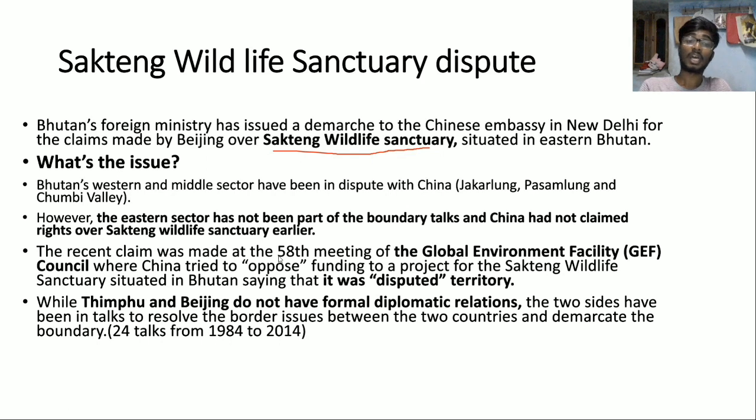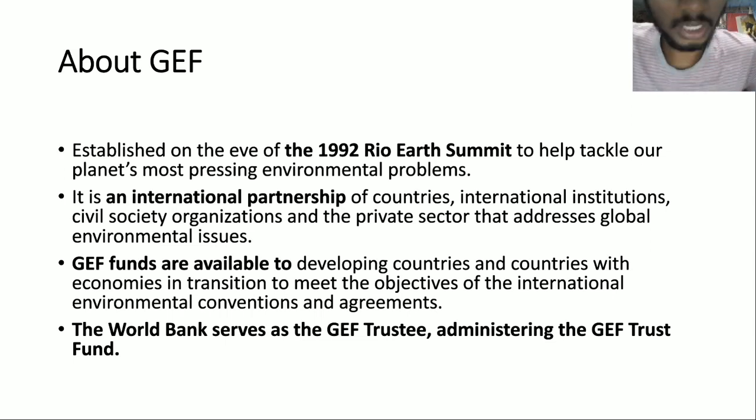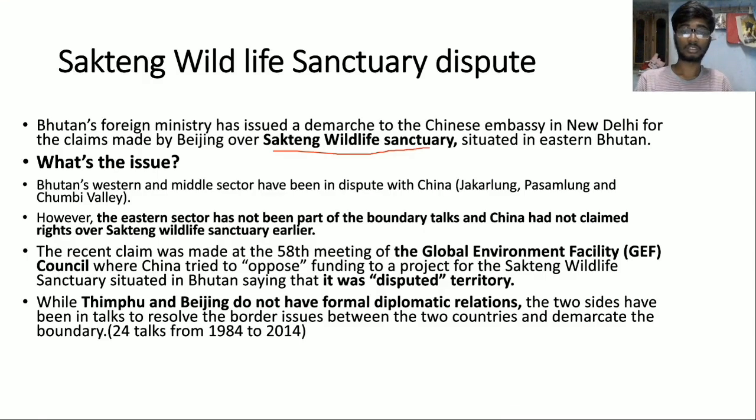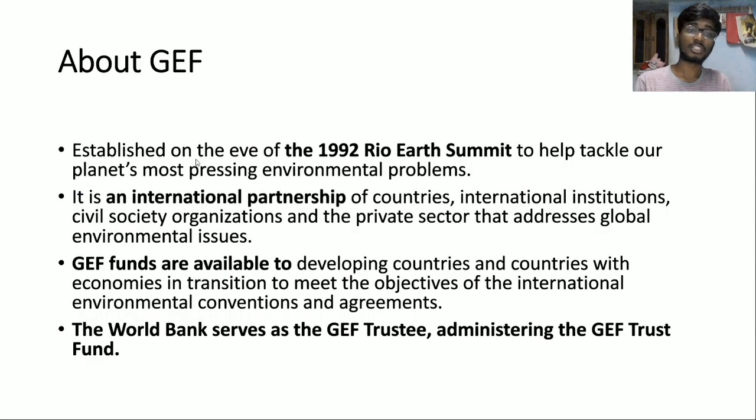While China and Bhutan don't have formal diplomatic relations, these two sides have been in talks, but those disputes are not resolved till date. So let us know something about this Global Environmental Facility. It was established in 1992.